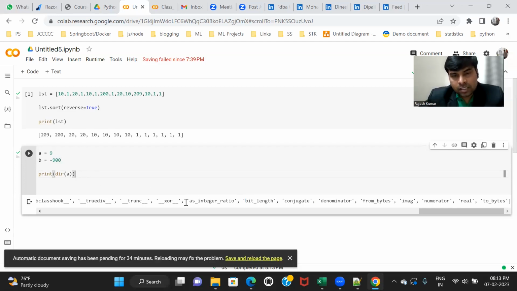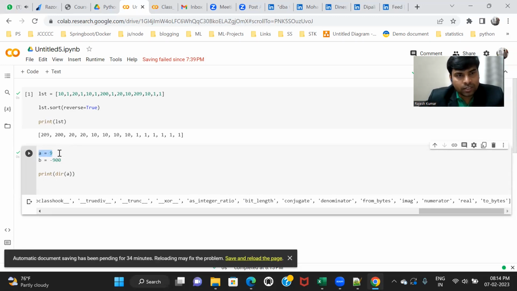Why do we use that internal part, sir? Because as a programmer, you can use it. Suppose for this int, I want to understand what the numerator is, what the denominator is, and how many bits it takes to store in memory.